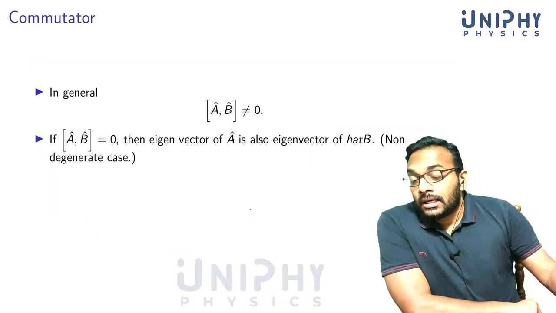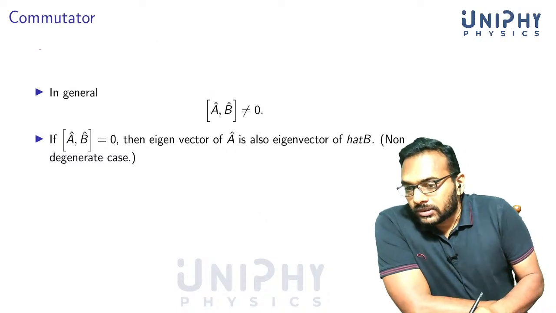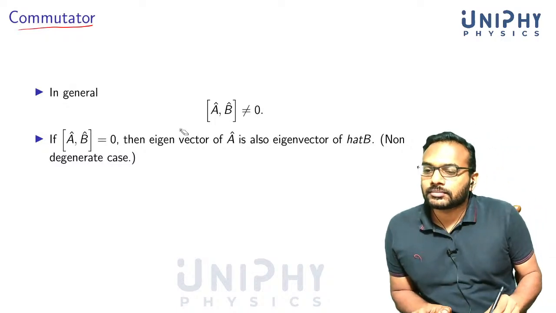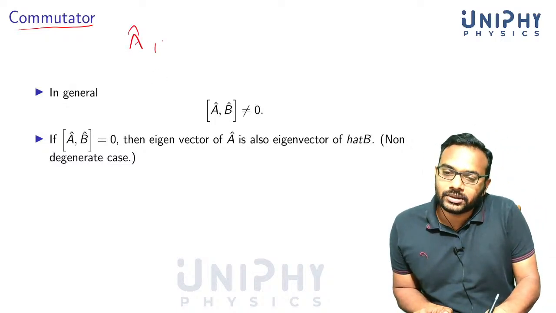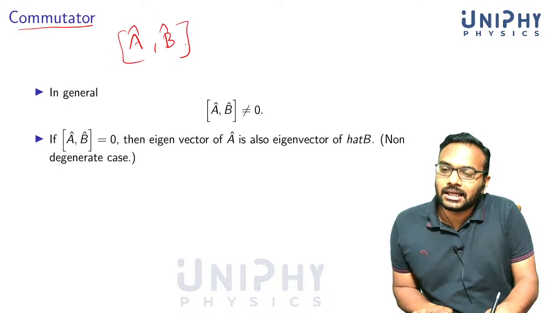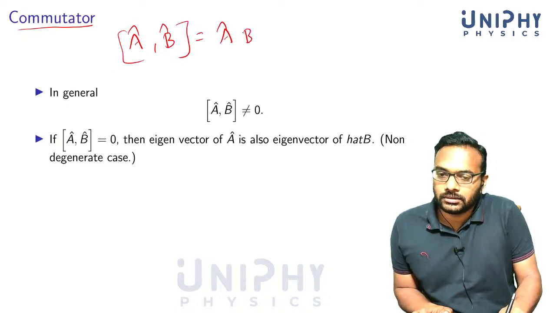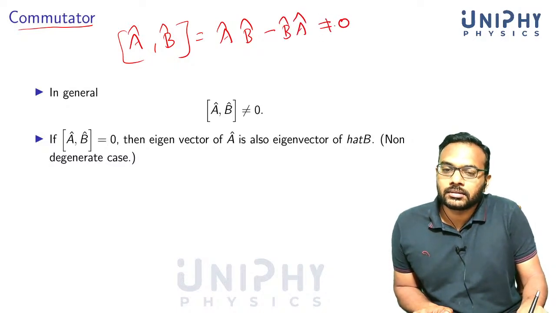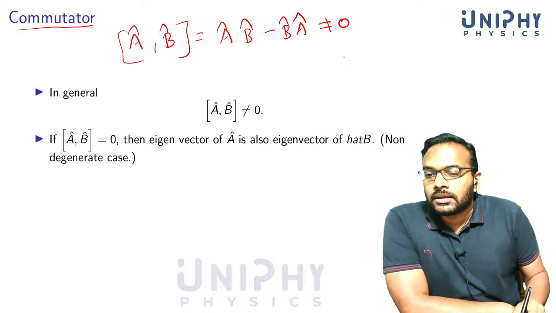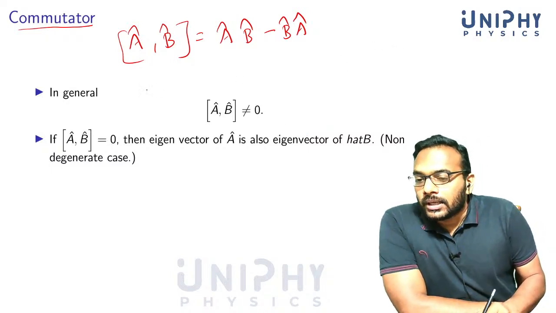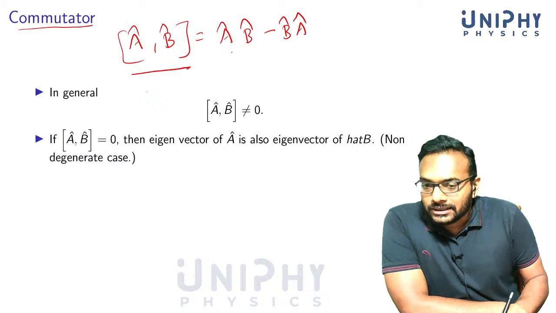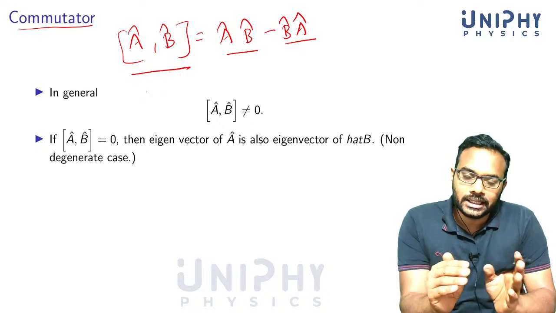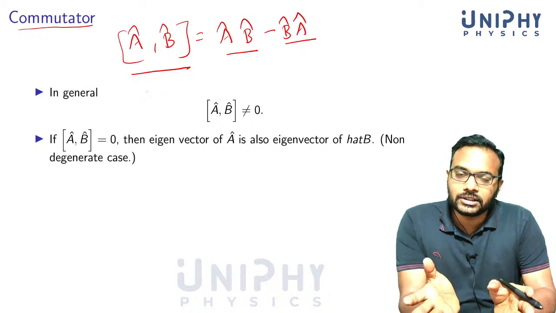Now we come to another important concept called the commutator. Again, very important. I am giving you only the important things. Operators have a very important property: their commutators are not equal to 0. The commutator of A with B is written as AB minus BA. You take the product in different orders and find the difference between them. This is known as a commutator.